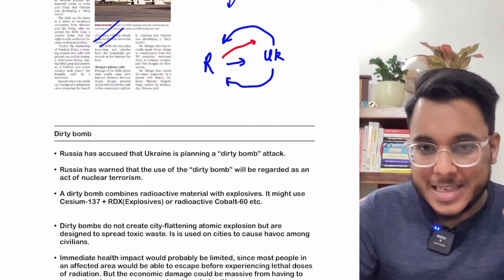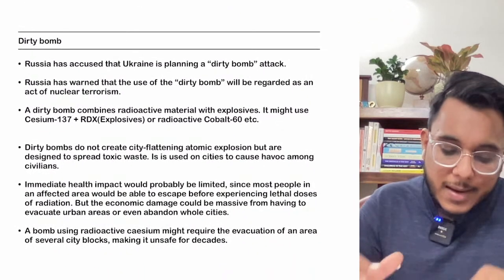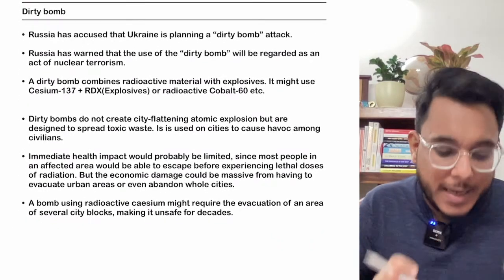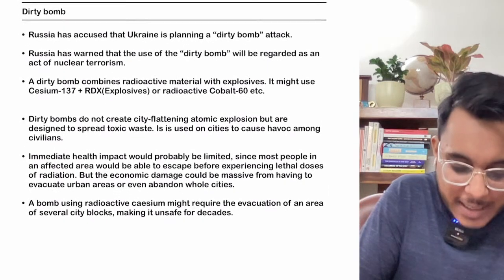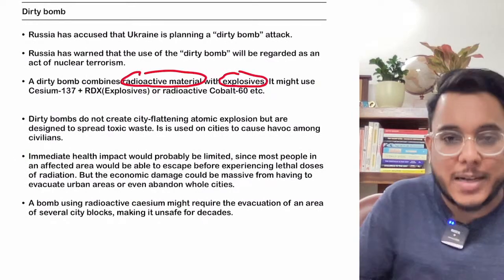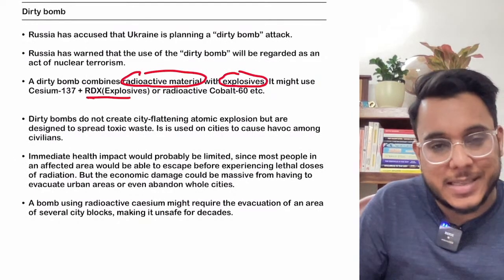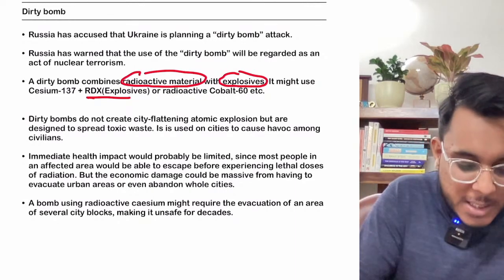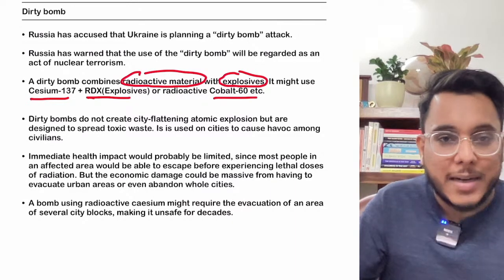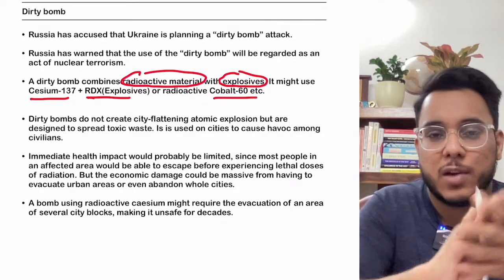Now let's understand what this dirty bomb is. Basically guys, a dirty bomb is a bomb that combines radioactive material with explosives. For example, RDX, an explosive material, will be mixed with cesium-137 or fused with cobalt-60, and that bomb will be detonated over a city or a particular region.